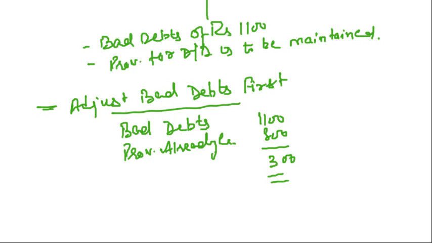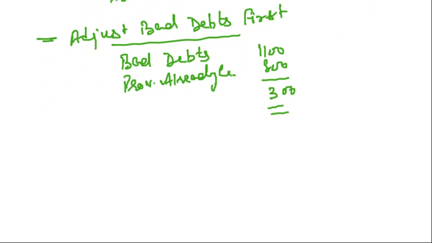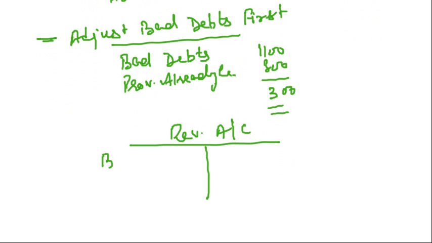So what are the remaining bad debts? 300. Bad debt means there is a decrease in the asset, and if you prepare the revaluation account, these bad debts of 300 will appear here. There is a decrease in the asset, so that asset will be credited and the revaluation account will be debited.